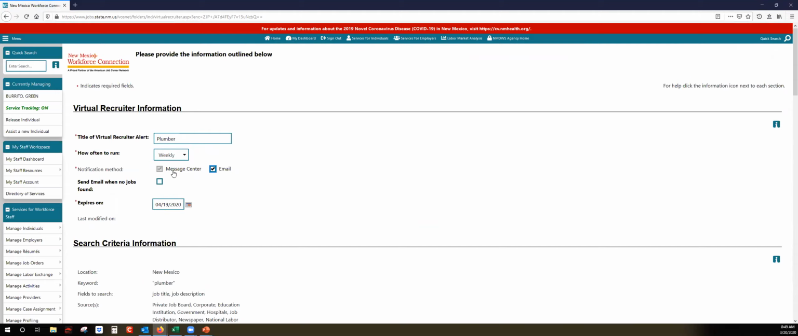Message center, it's going to send you a message internally. So anytime you log into the system, you'll be able to check your messages from here and see them from there. But I'm going to take that extra step and I want it to be sent to an email. I'm going to go ahead and extend this just a little bit more to the end of May, and you can put this to however long.